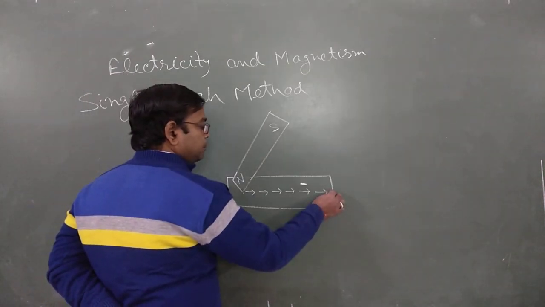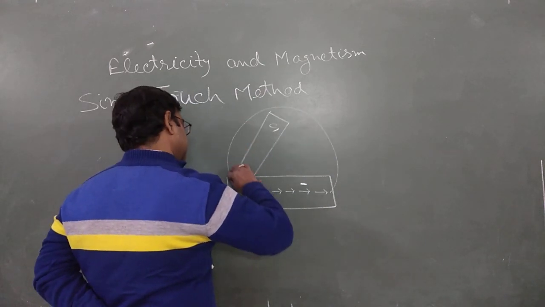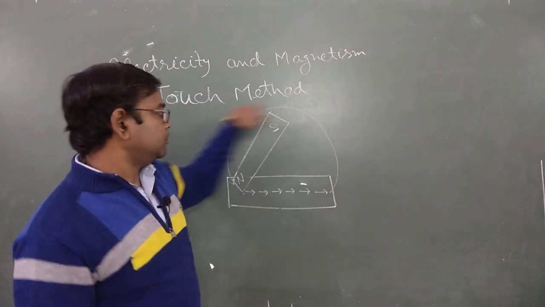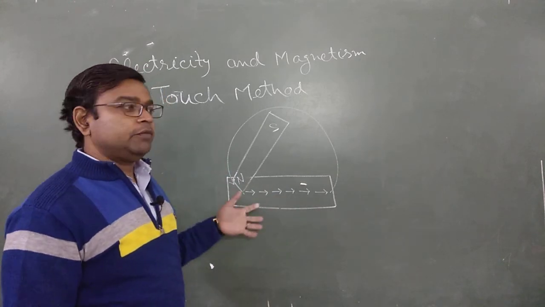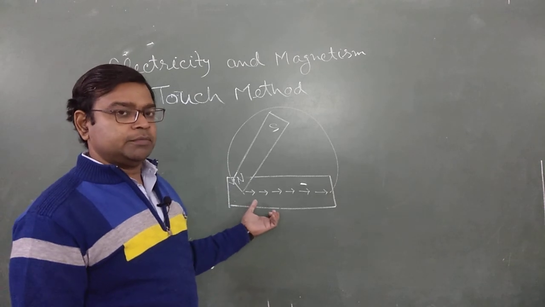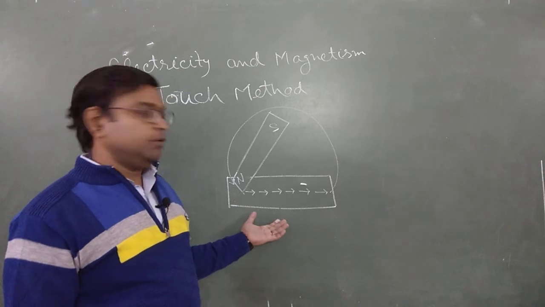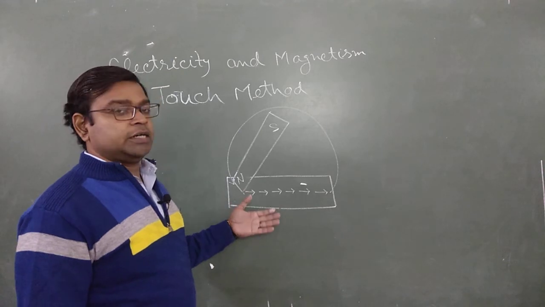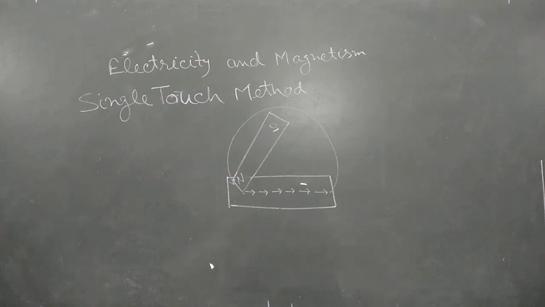Then pick up the north pole, rotate it again so that it comes to this part, and rub again, come to this part, then again rub. After rubbing several times, we observe that this piece of iron or bar develops the attractive property. If we rub again and again, it converts itself into a magnet. So this is your single touch method.